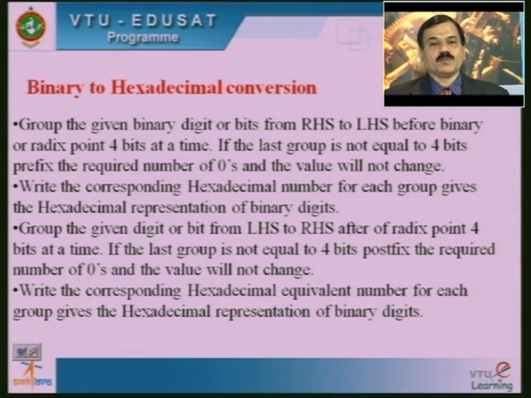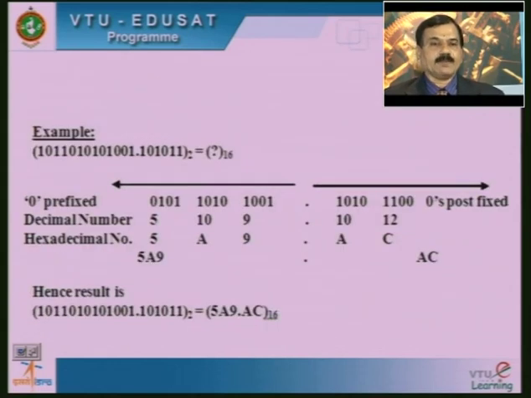If the last group is not equal to 4 bits, postfix the required number of zeros and the value will not change. Write the corresponding hexadecimal equivalent number for each group, which gives the hexadecimal representation of the binary digits. We will take an example of 10110101001.101011 base 2. It must be equal to how much value in hexadecimal?